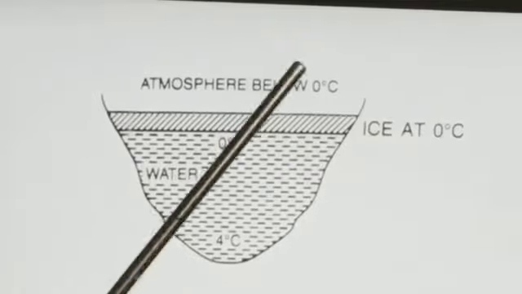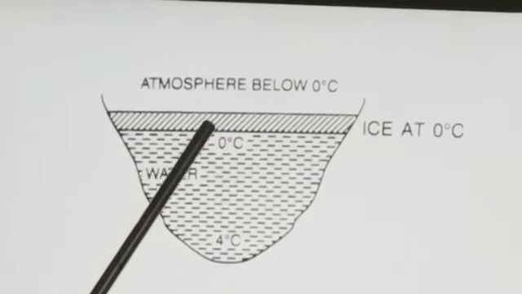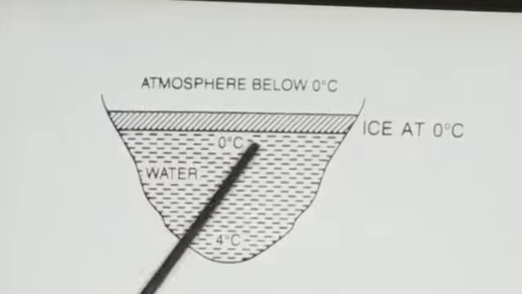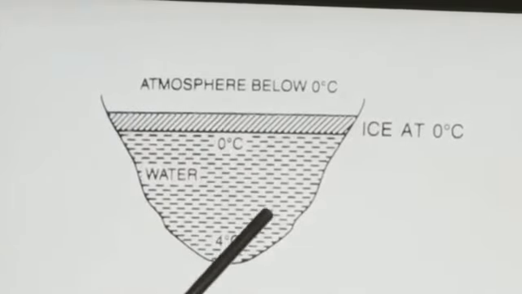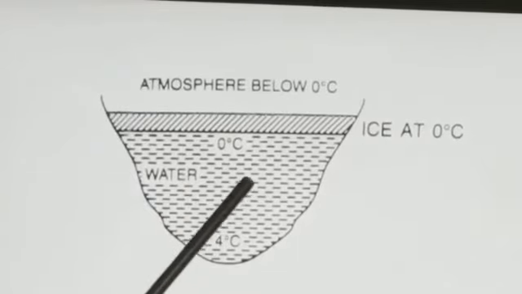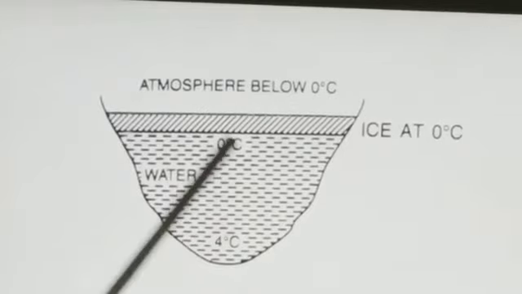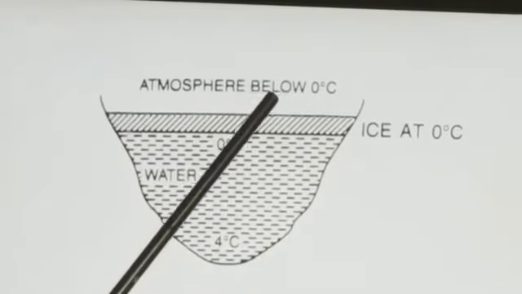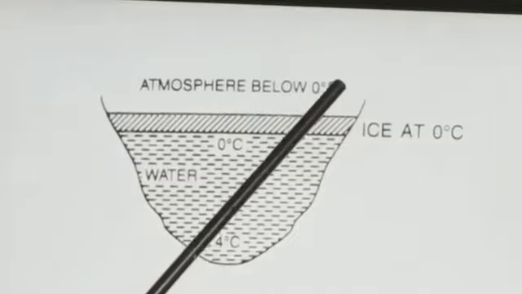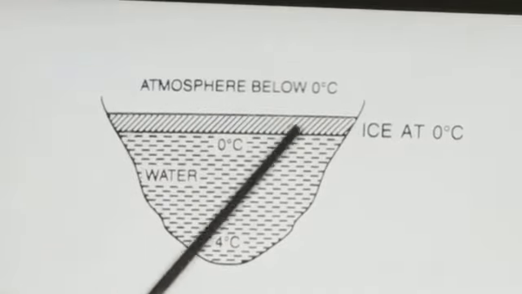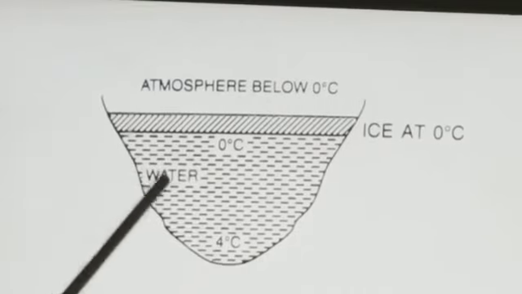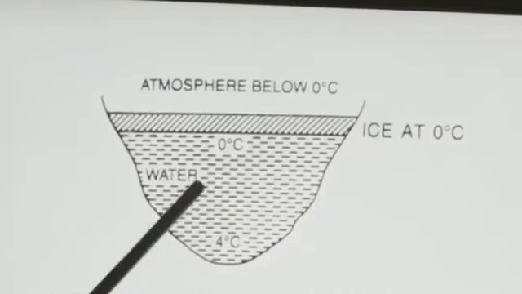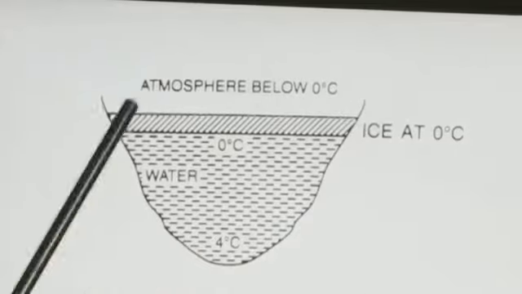So at the top the ice will be formed, and below that ice layer there is water. Due to this, aquatic life is possible even if the atmospheric temperature comes below 0 degrees Celsius. Only at the top ice will be formed. Below that ice layer there is water. So due to this, marine life is possible.